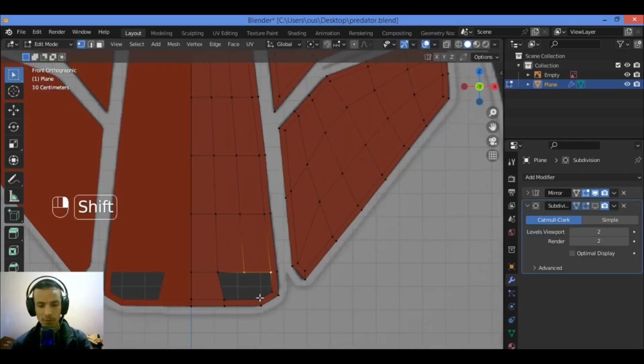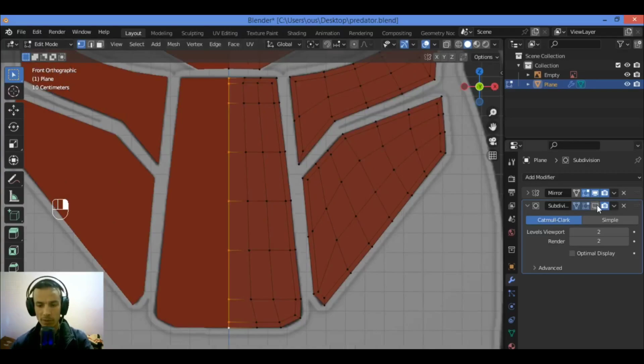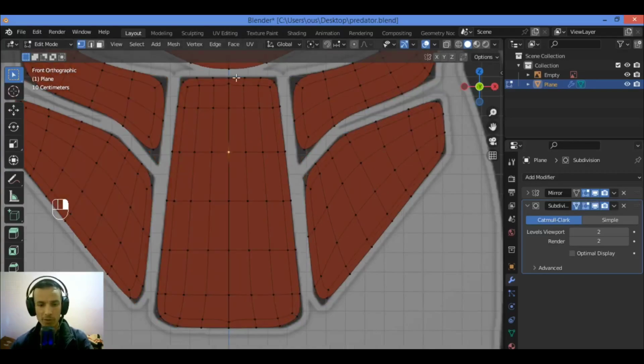Select those 4 vertices. To get rid of that angle, you have to fill it, and you have to fill this gap as well. When you apply the subdivision surface modifier, you can see some weird issues and artifacts at the center of the symmetry for this section over there. So let's get rid of that.